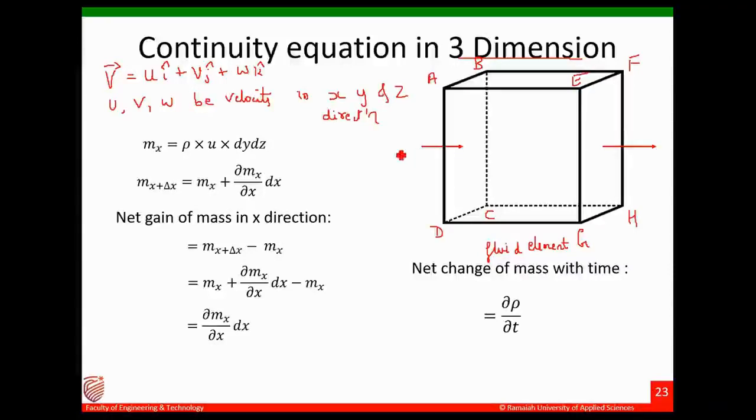Let that be rho into dou u by dou x into dx.